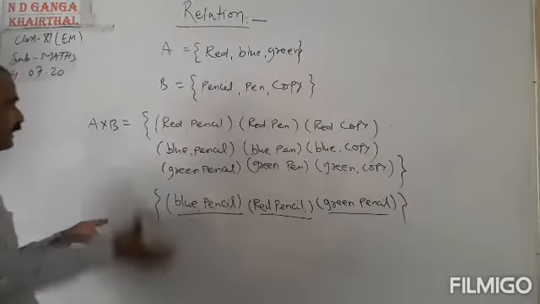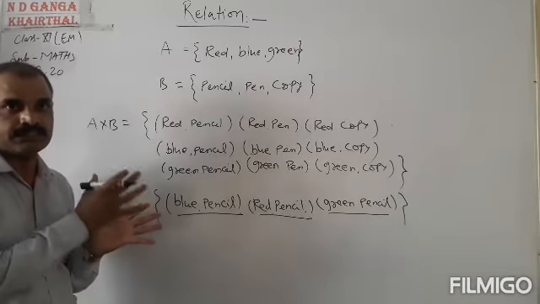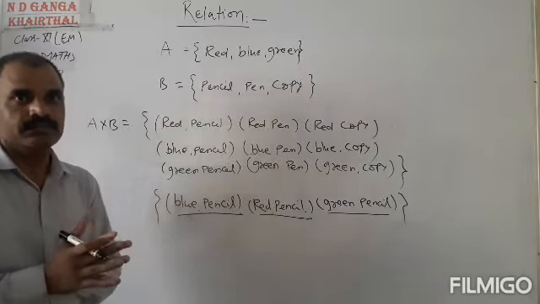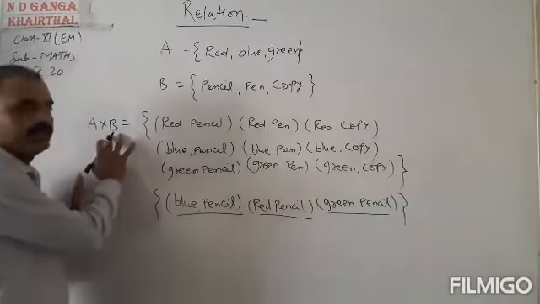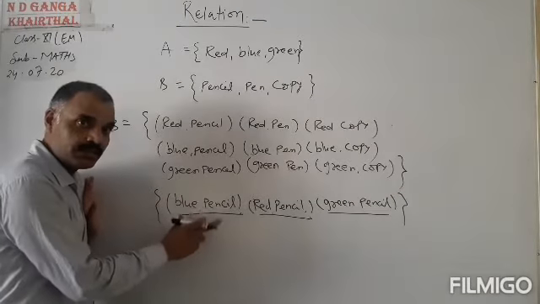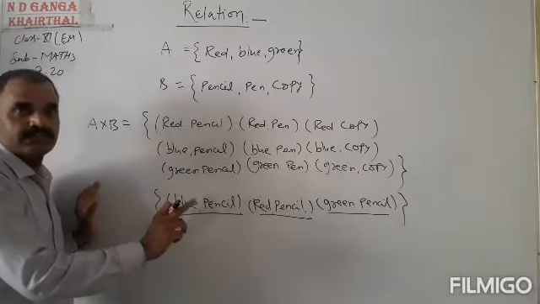So relation is a subset of A into B. Means this is a subset of A into B. And this is also representing the relation of pencil with its color.